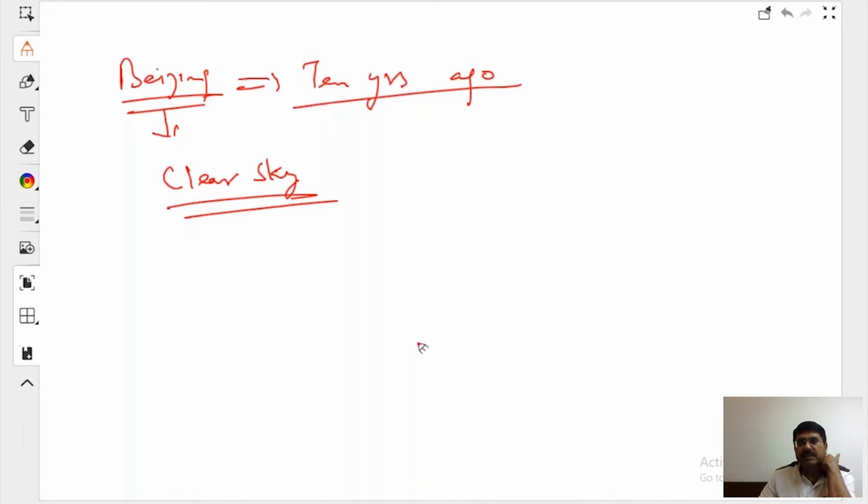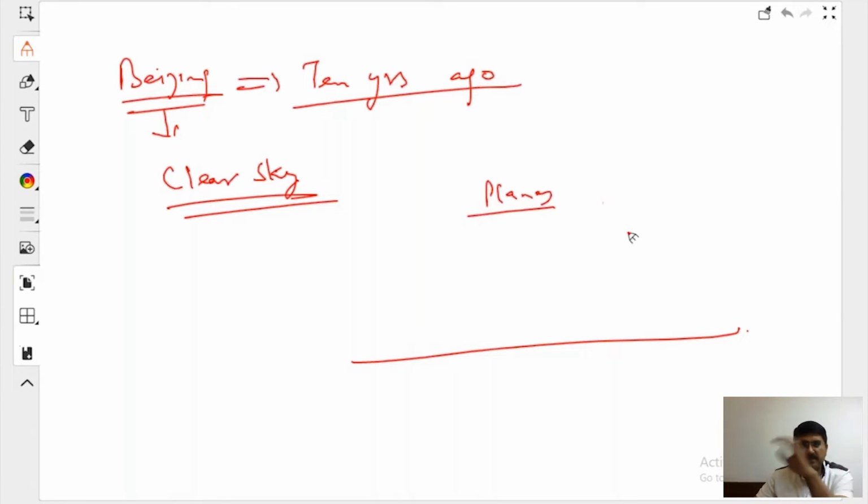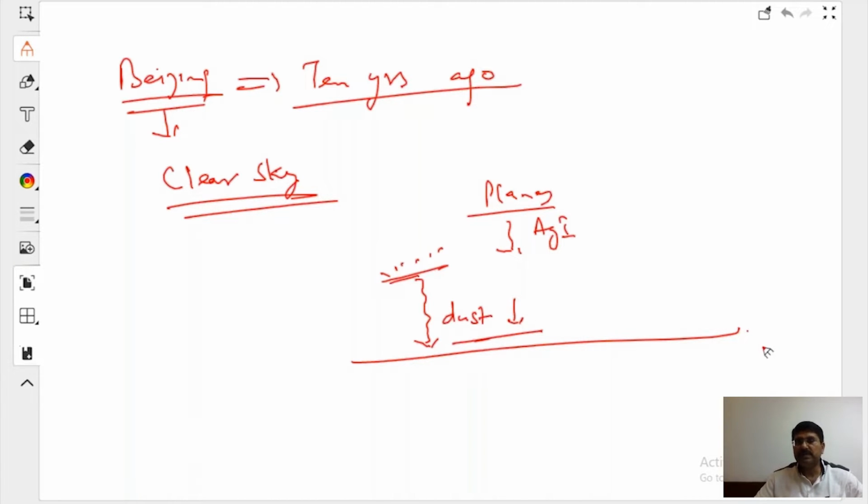They wanted a clear sky. So what they used to do was, every day in the morning, they took planes to the sky and sprayed crystals of AgI. There was already water vapor, but there was also sand, or you can say dust, in it. When it coagulated, the artificial rain brought all the dust particles down, and the sky used to become clear. They used to induce artificial rain every day.